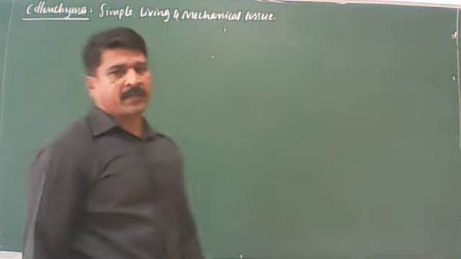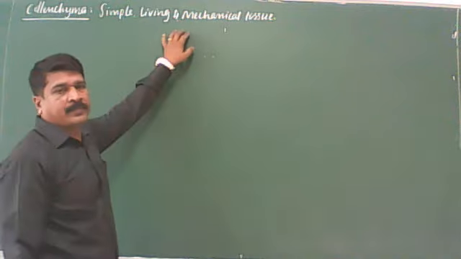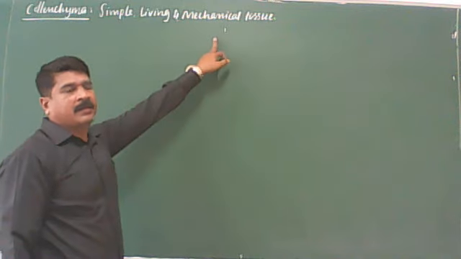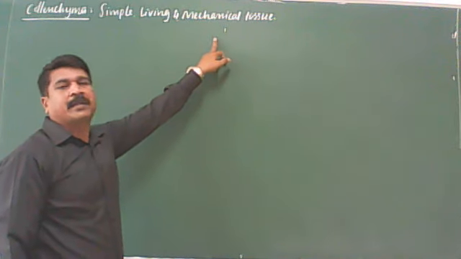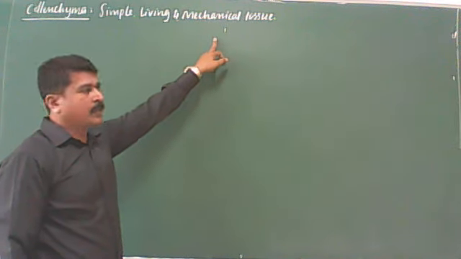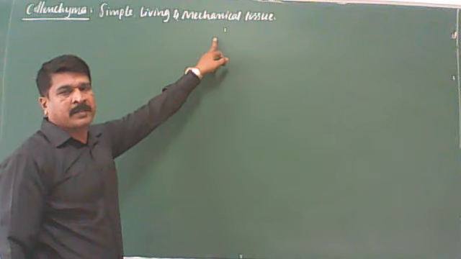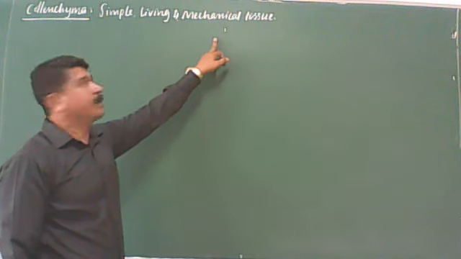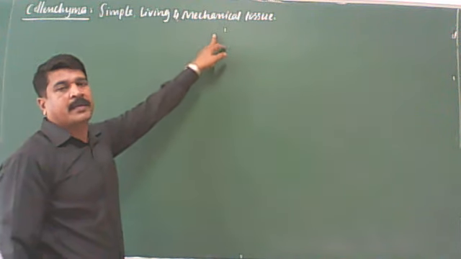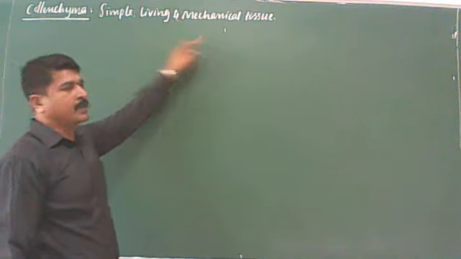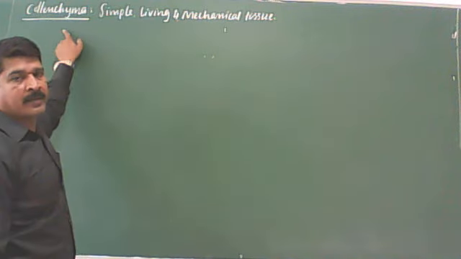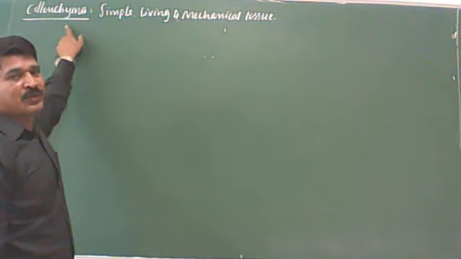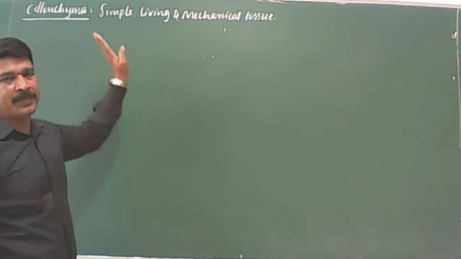Why is it called living? Because the cells contain cytoplasm. Why is it called mechanical? As the walls are pectinized, they provide mechanical support to the plant body. That is why it is a mechanical tissue. You remember this. Name the simple living mechanical tissue: collenchyma. Name the pectinized tissue: collenchyma. You have to remember like this.